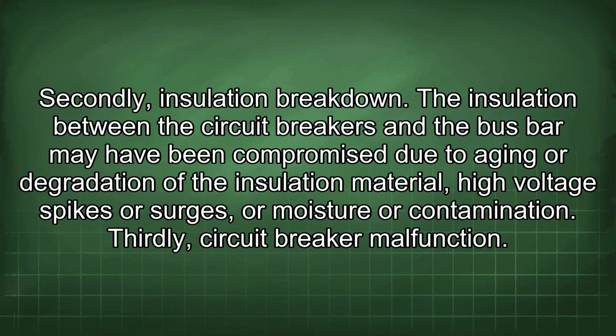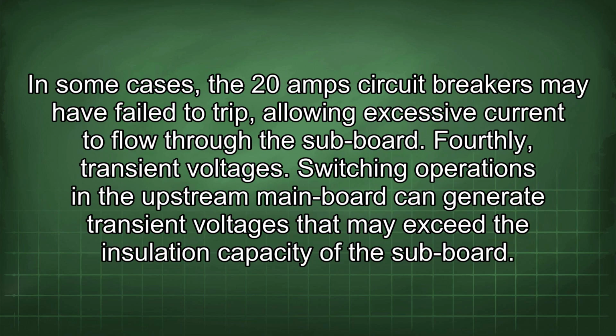Secondly, insulation breakdown. The insulation between the circuit breakers and the bus bar may have been compromised due to aging or degradation of the insulation material, high voltage spikes or surges, or moisture or contamination. Thirdly, circuit breaker malfunction. In some cases, the 20-amp circuit breakers may have failed to trip, allowing excessive current to flow through the subboard. Fourthly, transient voltages. Switching operations in the upstream main board can generate transient voltages that may exceed the insulation capacity of the subboard.